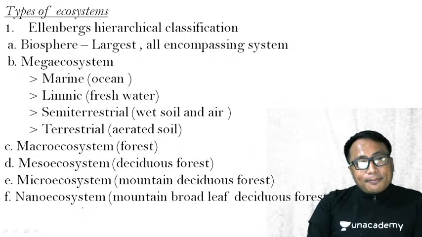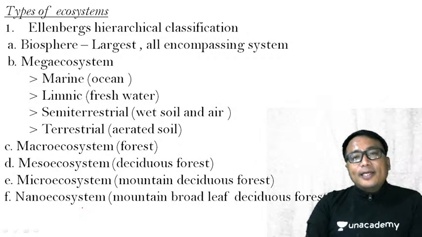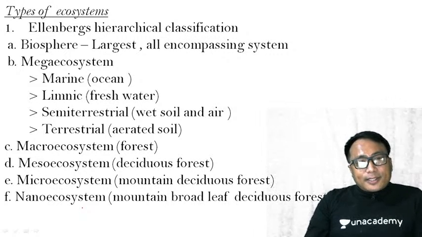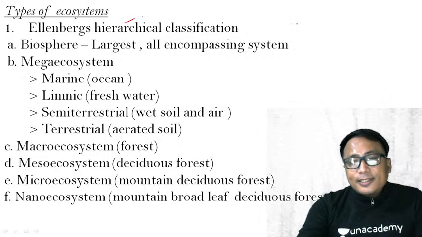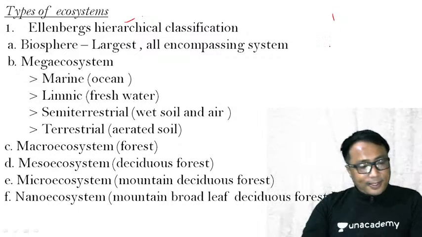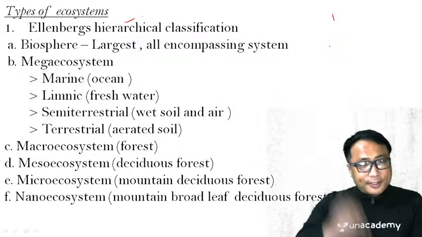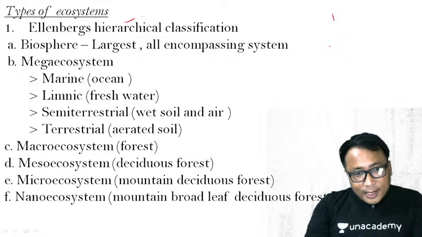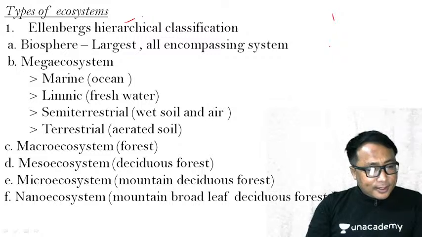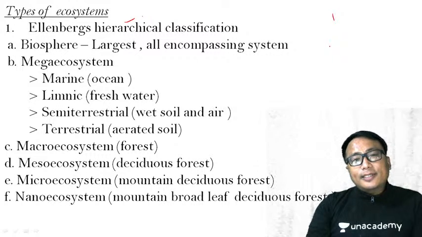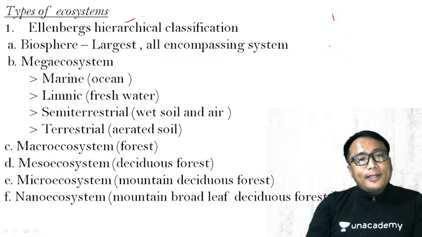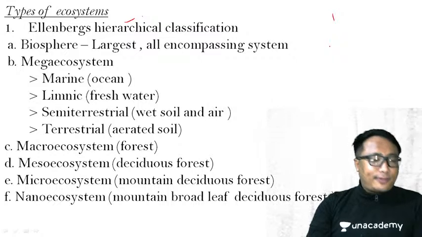Let us classify them as per Ellenberg's hierarchical classification. As the name suggests, hierarchy, in a sense, there are different stages. Some are higher, some are lower. You see here, according to this Ellenberg's hierarchical classification of the ecosystem, the first comes the biosphere.